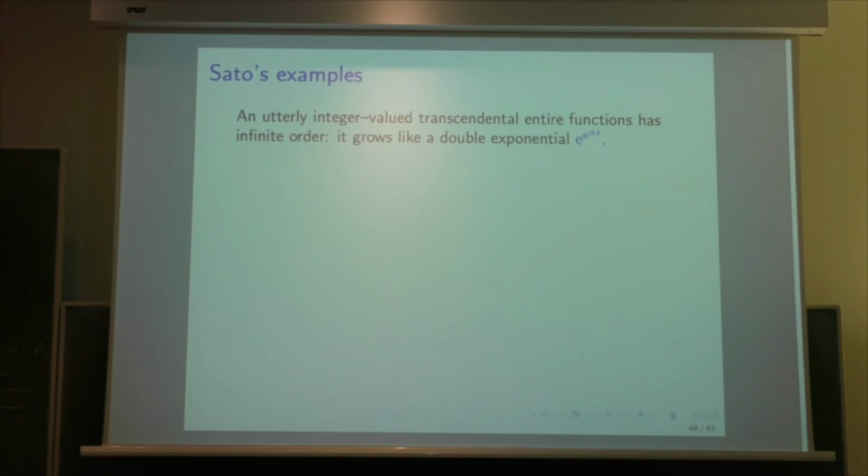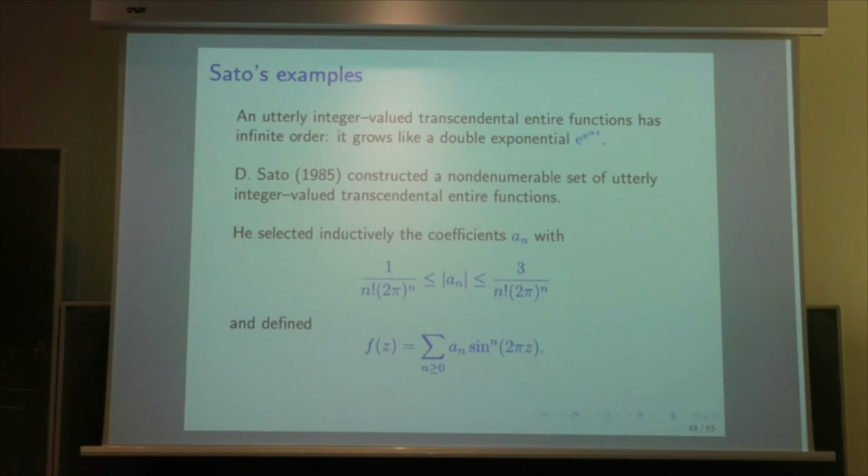Sato gave an example of a transcendental entire function like exponential of alpha z, and then he constructed a non-denumerable set of utterly integer-valued entire functions.